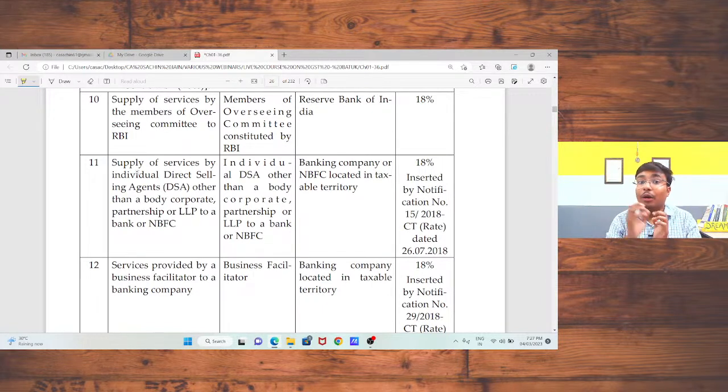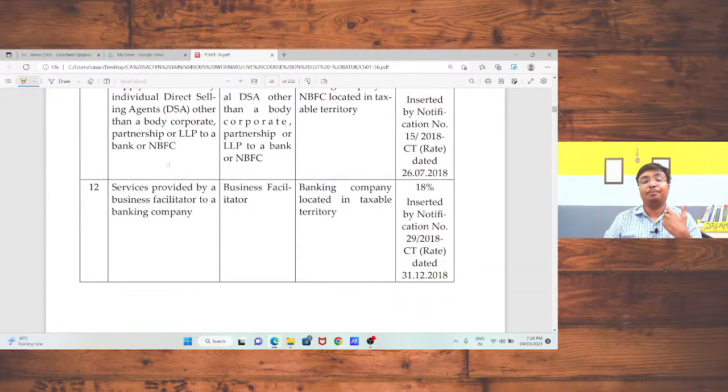Multiple banks appoint direct selling agents for expanding the business. If a DSA, that is a direct selling agent, is providing any services to the bank or NBFC, in that case for those services, the DSA is not liable to pay any tax. The bank has to pay the tax under reverse charge mechanism.